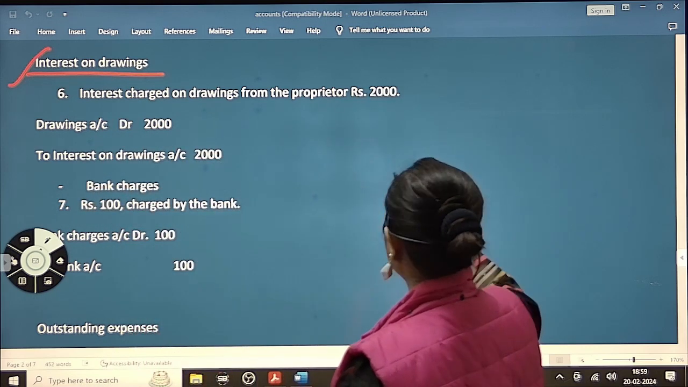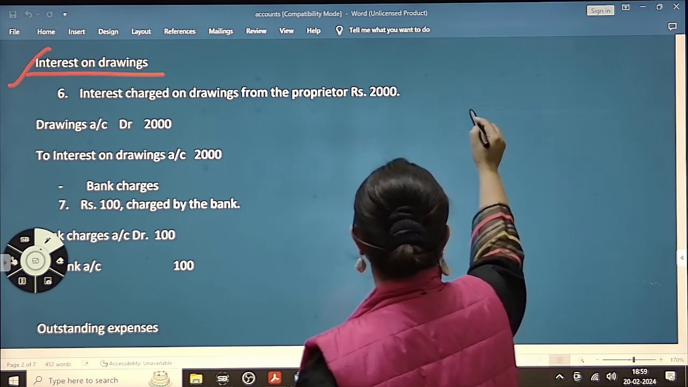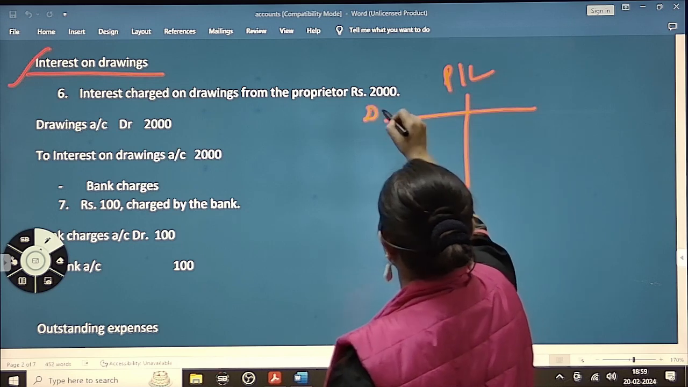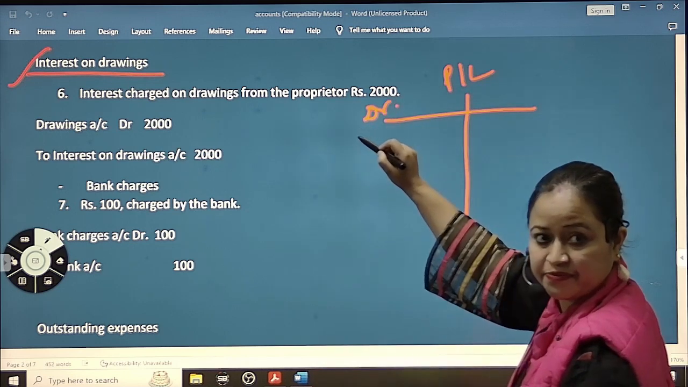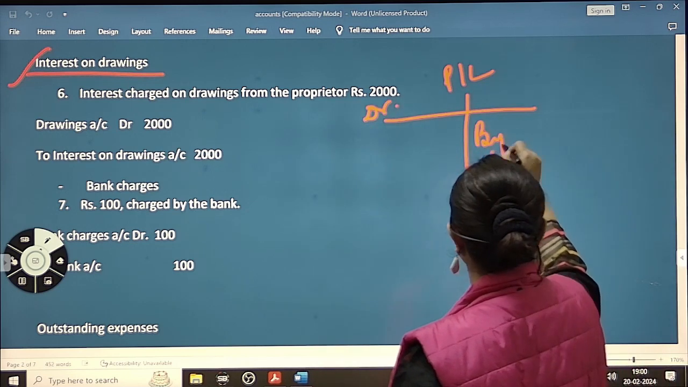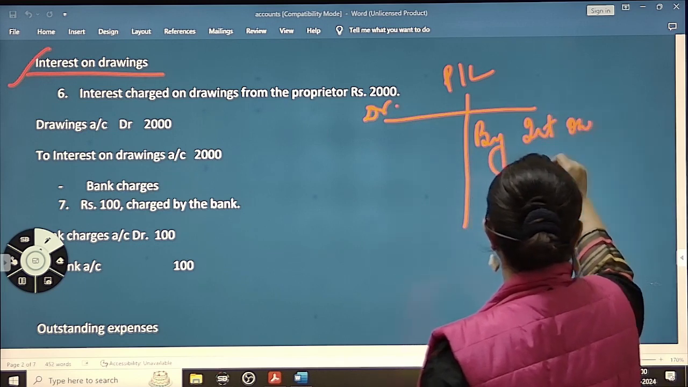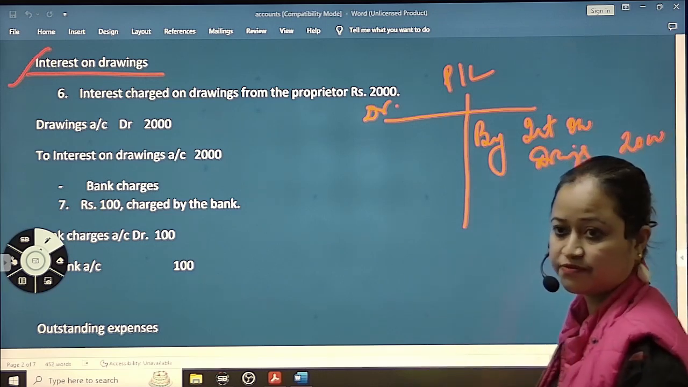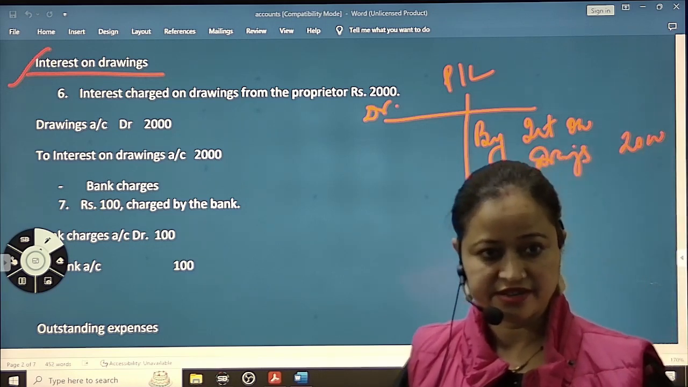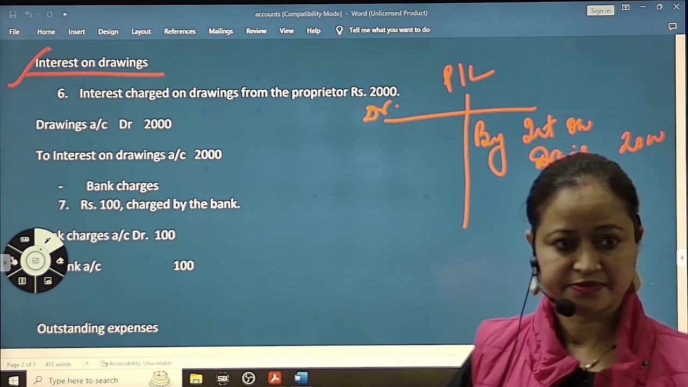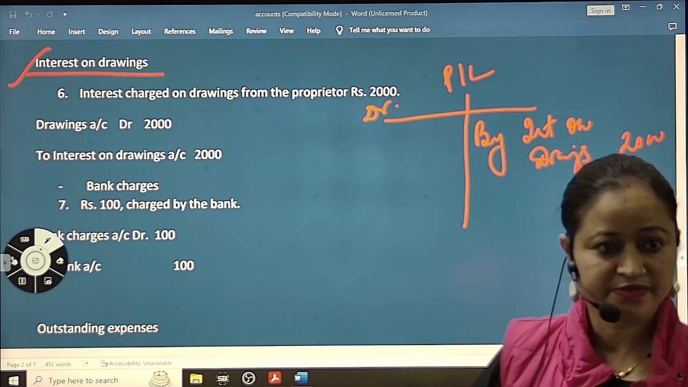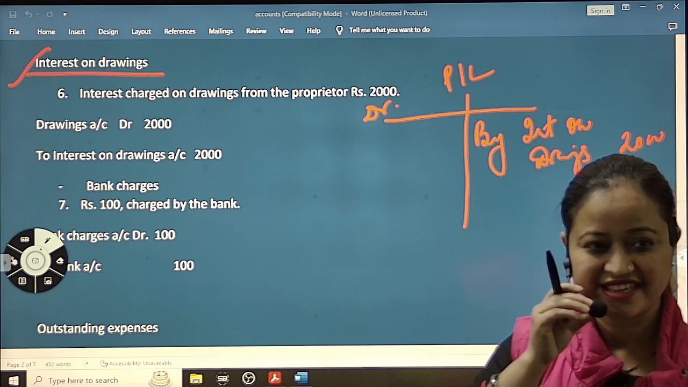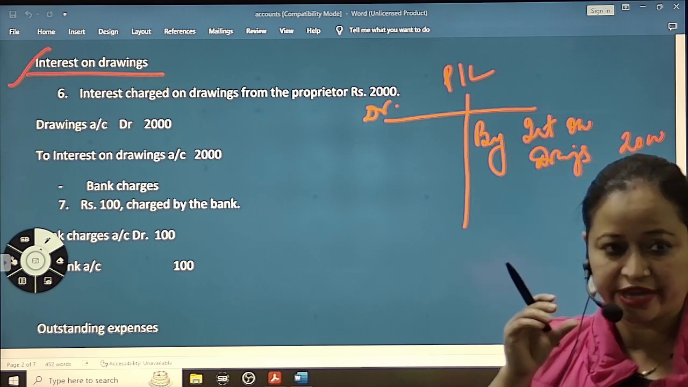Okay, so here interest on drawing will be written in the PL account. On this side we will write loss and expense. Then on this side, by interest on drawing, we will write 2,000. Okay, fine, clear? Any confusion? Interest on drawing.